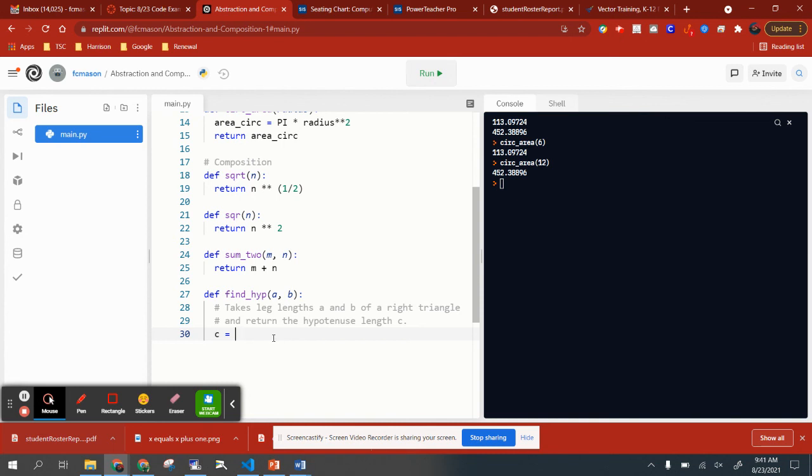Well, again, what do you have to do? Well, the first thing you have to do is square the A and the B. Okay, so we've got a square function, right? So I'm going to square the A and square the B. And I know this is not syntactically correct yet, but we'll build up to it, okay?